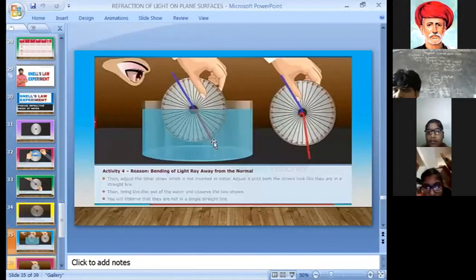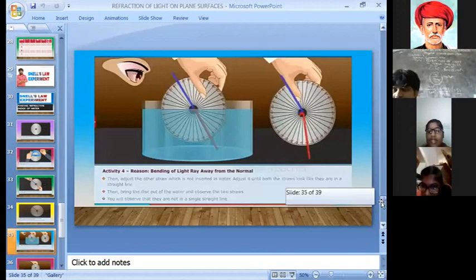Here light travels from which medium to which medium? Water to air. Water is a denser medium, air is a rarer medium. When light travels from a denser medium to a rarer medium, what happens? The refracted ray moves away from the normal. That means angle R is greater than angle I, or angle I is less than angle R. So these two laws are observed. Which scientist? Snell. So these experiments are known as Snell's law experiments.